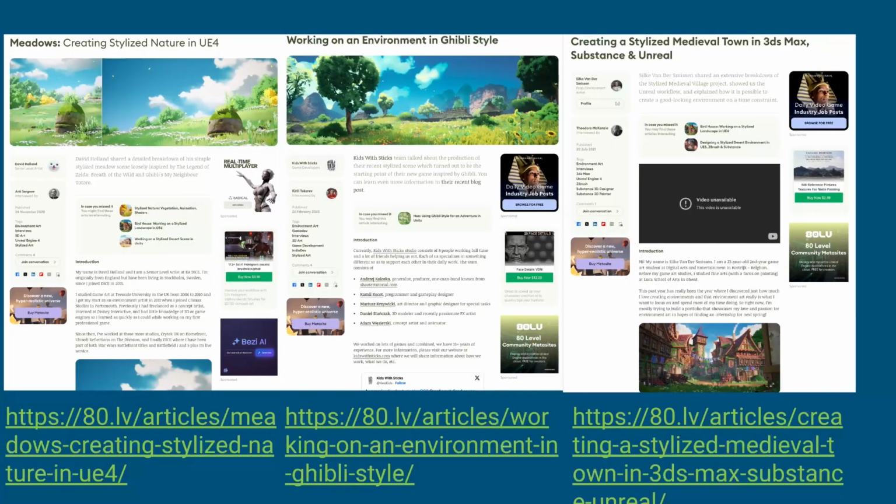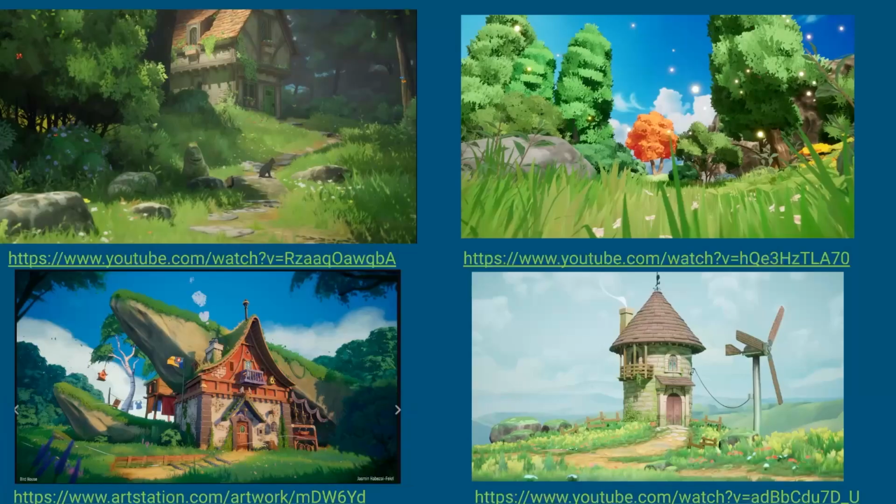I spent a lot of time doing research on other people who have created similar environments, researching the process and creation of environments and stylized environments. That entails stylized trim sheets to Substance Painter textures to 3D model stylized assets. Stylization is a broad category, therefore I decided to focus on materials. Additionally, I researched other examples.